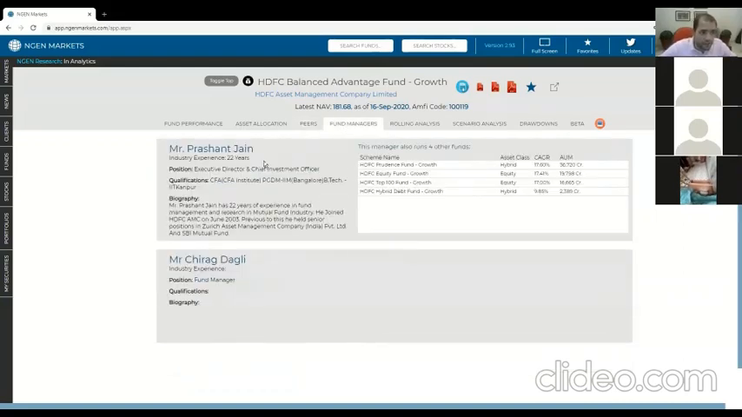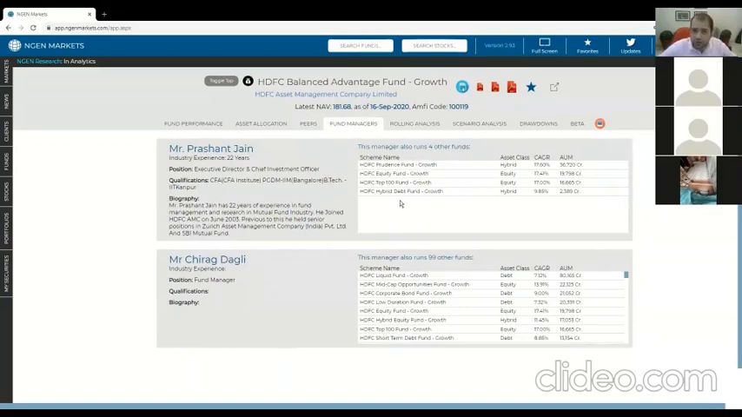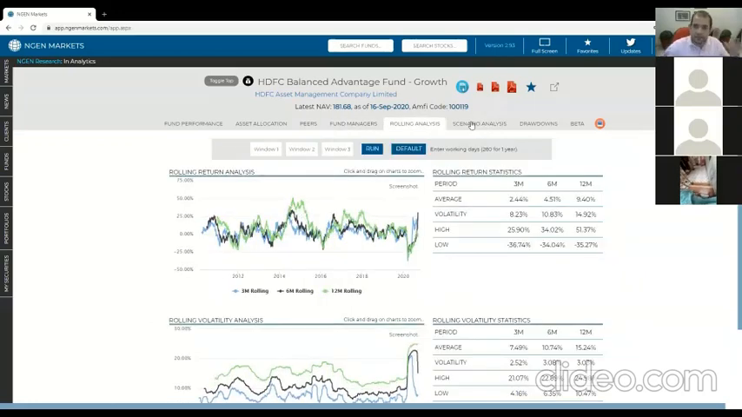Fund manager, you can see fund manager information here and what other funds they have managed or are managing now. And if you click on any of them, they'll just simply load the same page for that fund in a new window. The last 4 tabs here are basically much more about analyzing the NAV. So they are rolling analysis, scenario analysis, drawdowns, and beta.